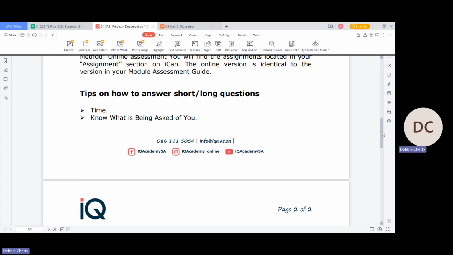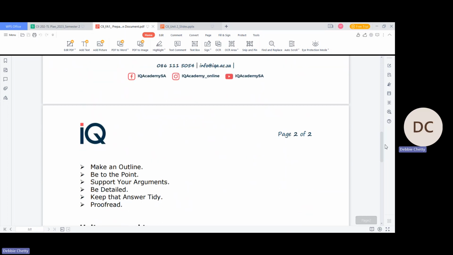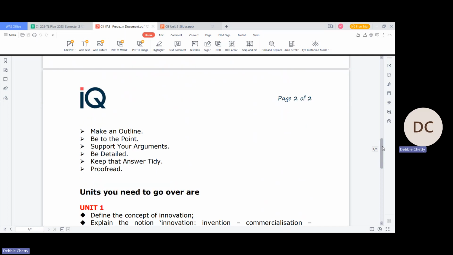Some of the tips you need to take into consideration: when you answer short and long questions, you need to take note of the time, right? Remember, you have 3 hours. You need to know what is being asked of you. Read the questions carefully, make an outline, be to the point, support your arguments, be detailed, keep the answer tidy, and proofread what you are typing. Very, very important, right? Because you'll be typing, you need to read what you're typing and make sure you answer the question. What the question is asking you, you write for the marks.